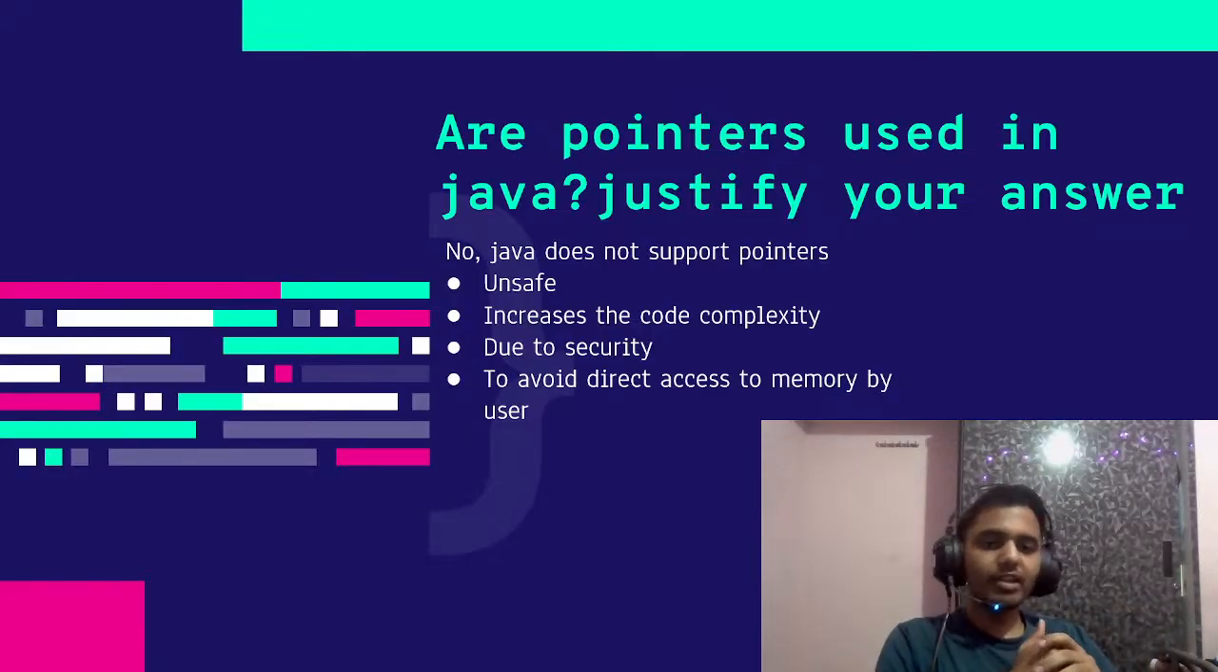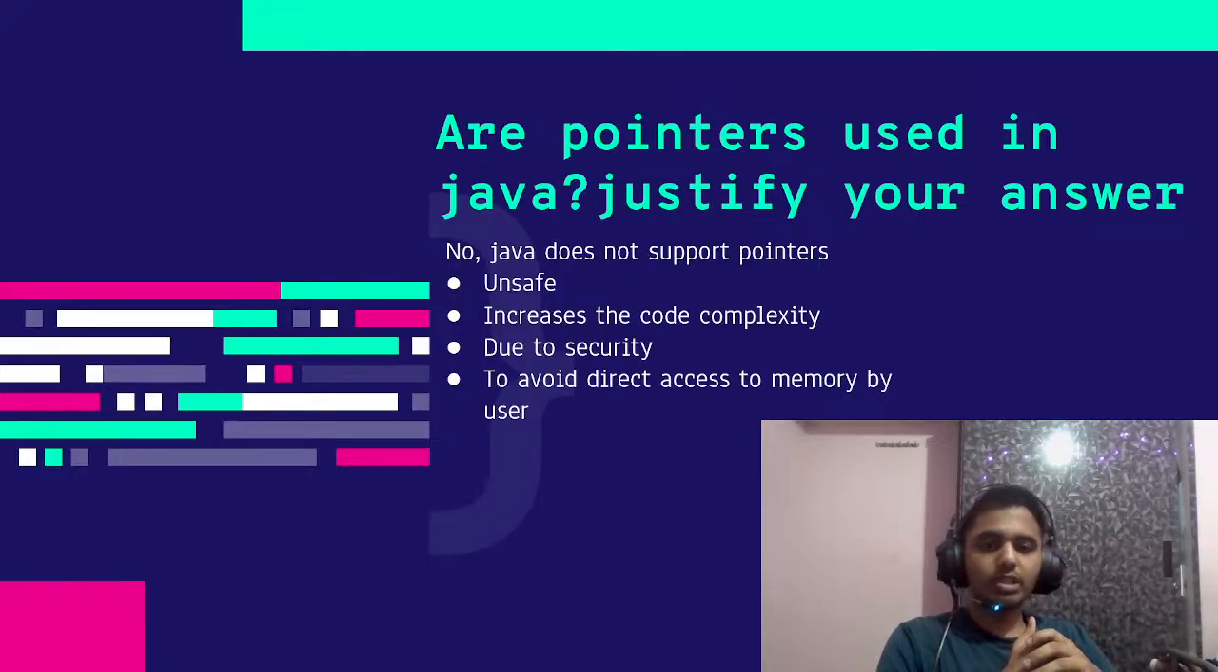So in Java, that's not the case. Pointers are not allowed in Java. Why? Because using pointers is very unsafe. It increases the code complexity. So basically, Java became famous because of its code simplicity back in the days. Because of that, they also did not allow the use of pointers.